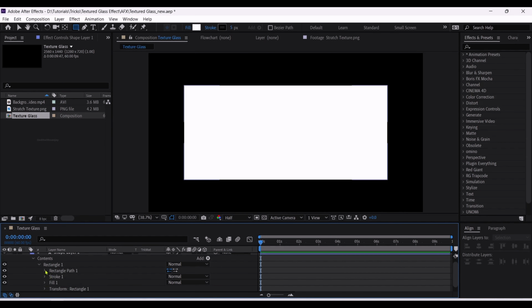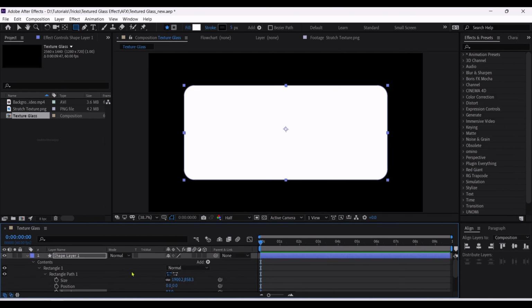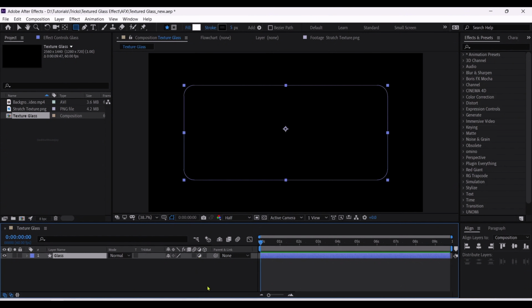So go to its properties, increase the roundness value. Something like so. Let's rename this layer glass. To keep in mind, this is a shape layer and we have to convert it into an adjustment layer. To do so, we have to click right here to the small icon you can see. So we have now converted this shape layer into an adjustment layer.